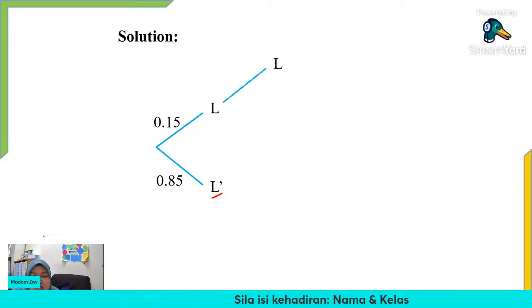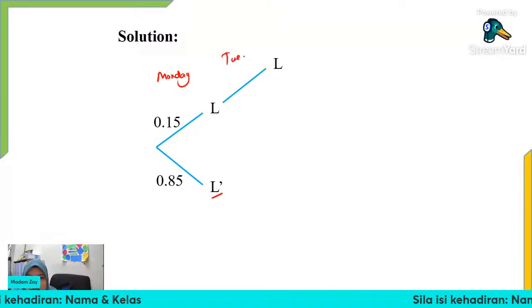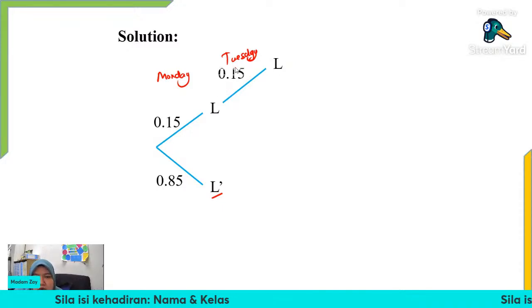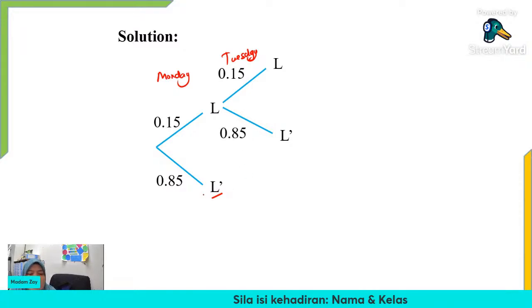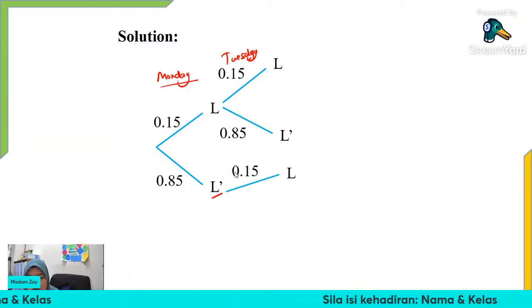Now, for the second day, let's say this is Monday. For Tuesday, the second day, it must be continued from the first day here, but the probability will be the same. He will be late by 0.15. So not late is also the same, 0.85. The same as if he is not late on Monday. So he will be late on Tuesday by, because it's independent, it will still be 0.15.